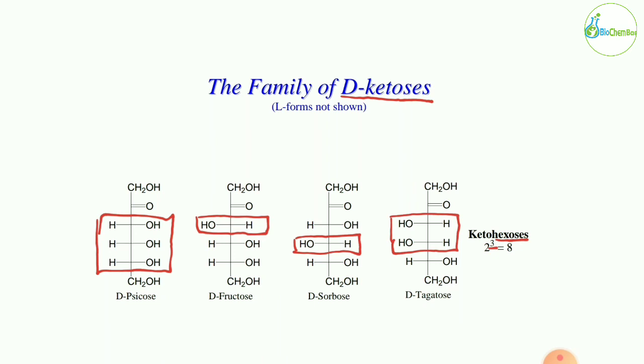Again, in the psicose sugar, all the hydroxyl groups are present at the right side. In the fructose, the third hydroxyl group is present at the left side. In the sorbose, the fourth hydroxyl group is present at the left side, and in the tagatose, the third and fourth are present at the left side. Okay.